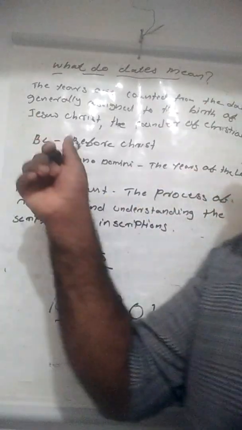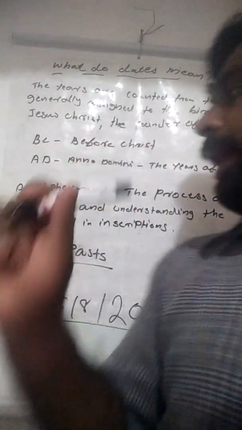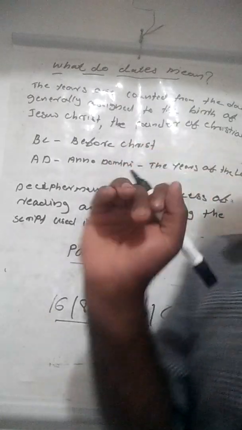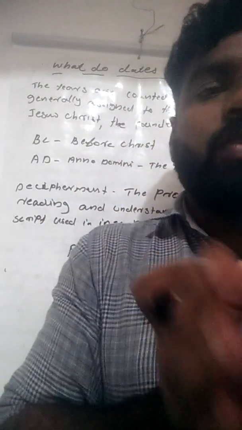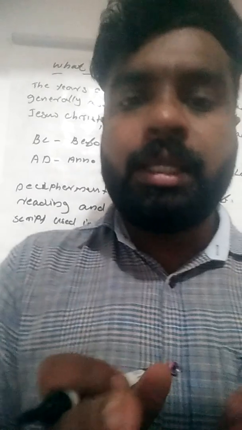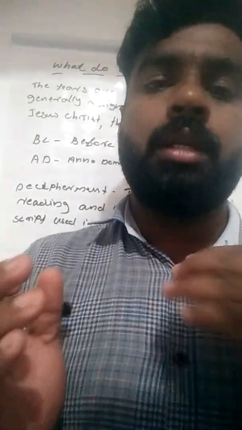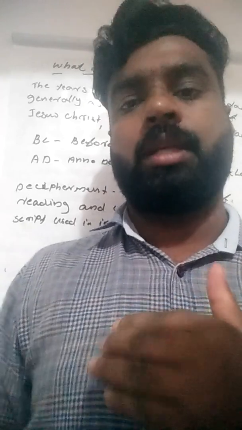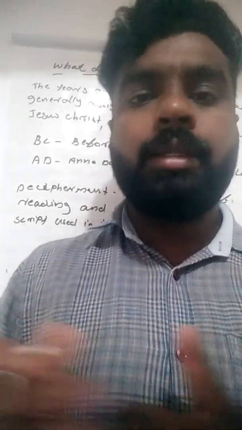BC means before Christ, and AD is the Latin phrase Anno Domini, the years of the Lord. Like that we divide the dates before and after Jesus Christ.